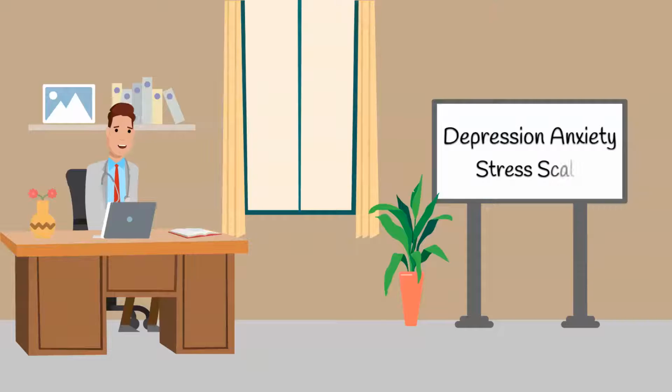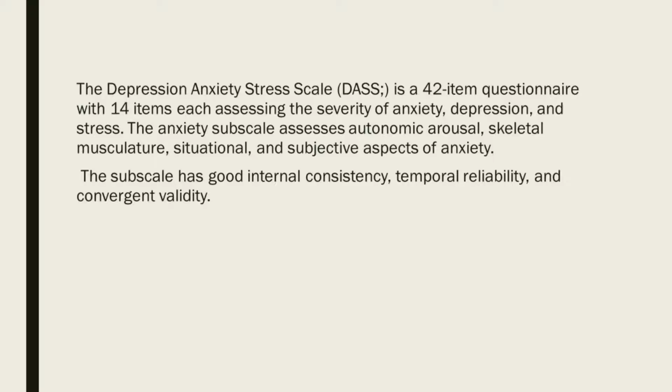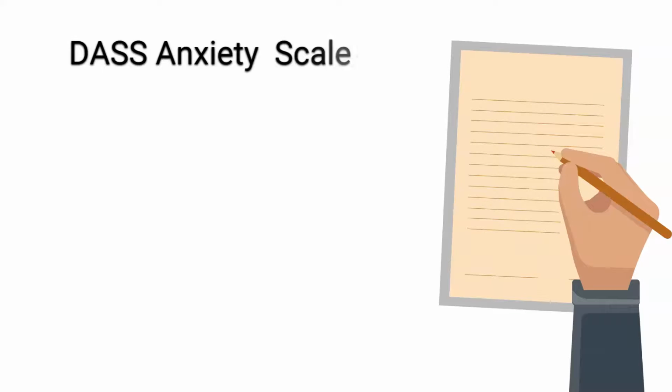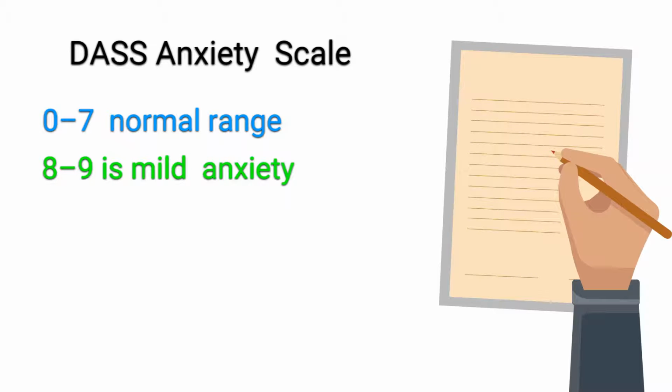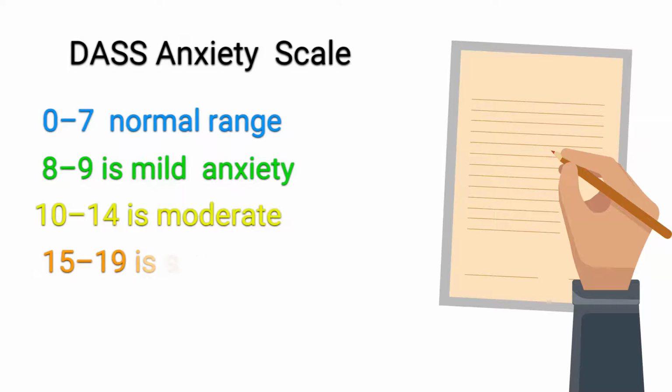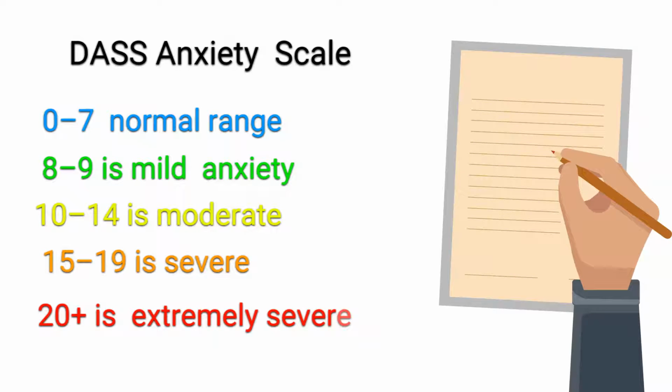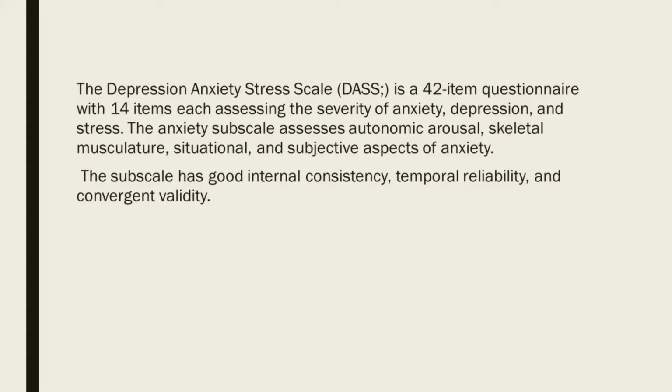Depression Anxiety Stress Scale. The Depression Anxiety Stress Scale, DASS, is a 42-item questionnaire with 14 items each assessing the severity of anxiety, depression, and stress. The anxiety subscale assesses autonomic arousal, skeletal musculature effects, situational anxiety, and subjective aspects of anxiety. For the DASS anxiety scale, 0 to 7 represents the normal range, 8 to 9 is mild anxiety, 10 to 14 is moderate, 15 to 19 is severe, and 20 plus is extremely severe. The subscale has good internal consistency, temporal reliability, and convergent validity.